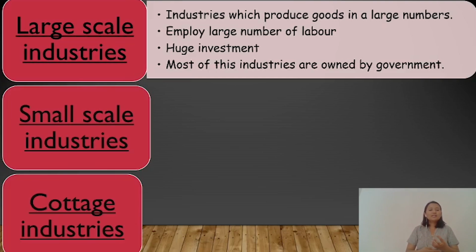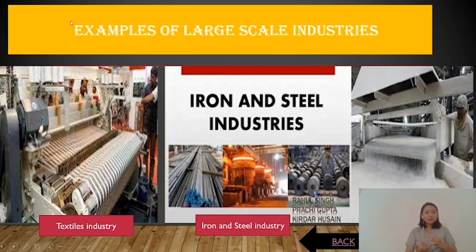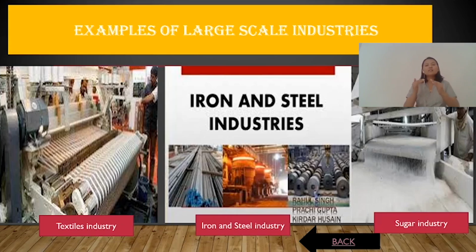Most of the large-scale industries are owned by the government, but there are some owned by private parties as well. Some examples of large-scale industry in our country are the textile industry, which includes cotton and jute, then the iron and steel industry, and then the sugar industry. All these come under large-scale industry because production is done in a very large number, a large number of workers are employed, and huge amounts of money are spent for the production.